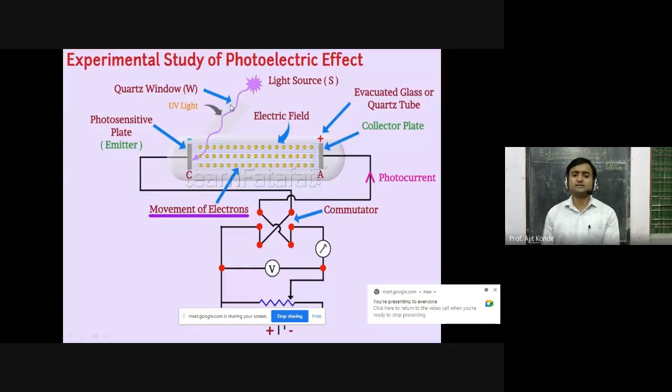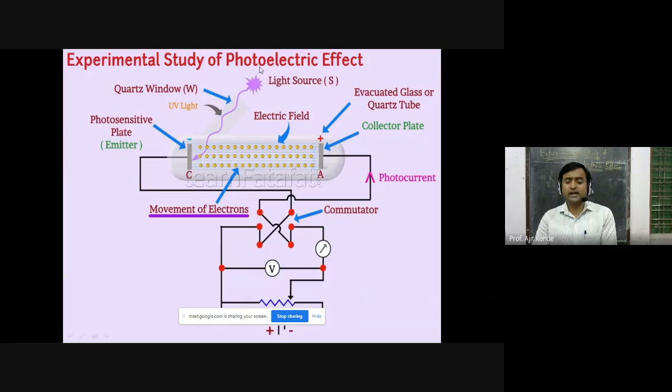Okay, now see this. Experimental study of photoelectric effect. Now all of you concentrate on the arrow. Now if we see this diagram, in here we have a tube, which is an evacuated glass or quartz tube.